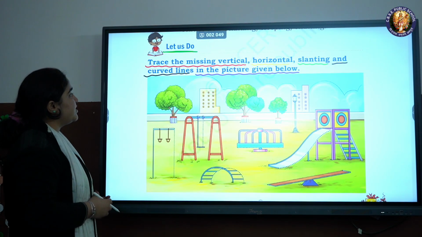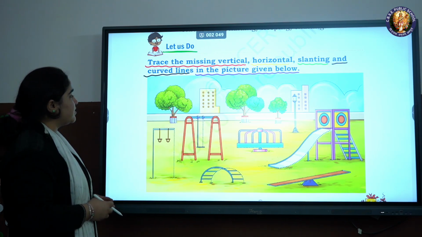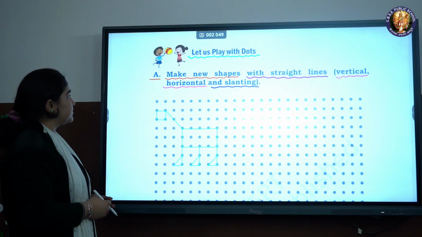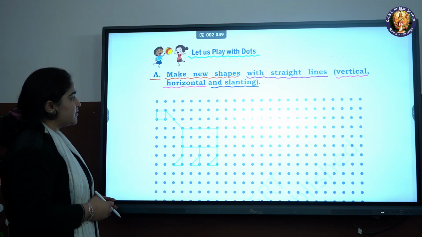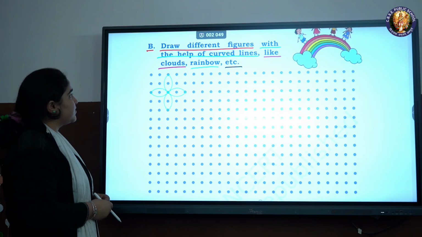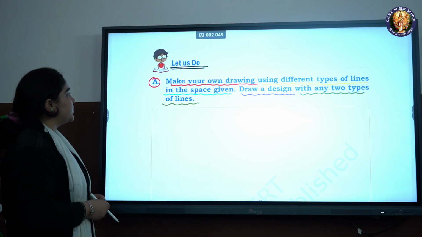Let us do. Trace the missing vertical, horizontal, slanting, and curved lines in the picture given below. Let us play with dots. A. Make new shapes with straight lines, vertical, horizontal, and slanting. B. Draw different figures with the help of curved lines like clouds, rainbow, etc.